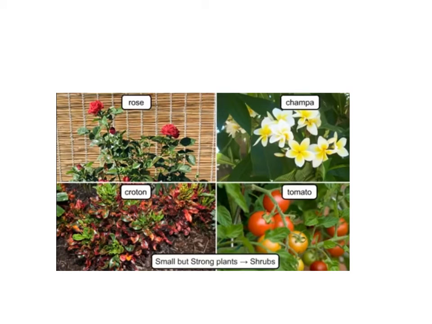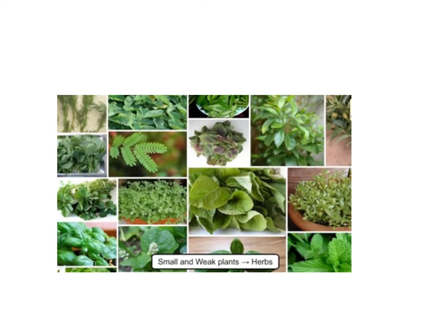Shrubs. Some plants are small but strong. Such plants are called shrubs. They have woody stems. Herbs. Some plants are small and also weak. Such plants are called herbs. They have soft stems and roots.